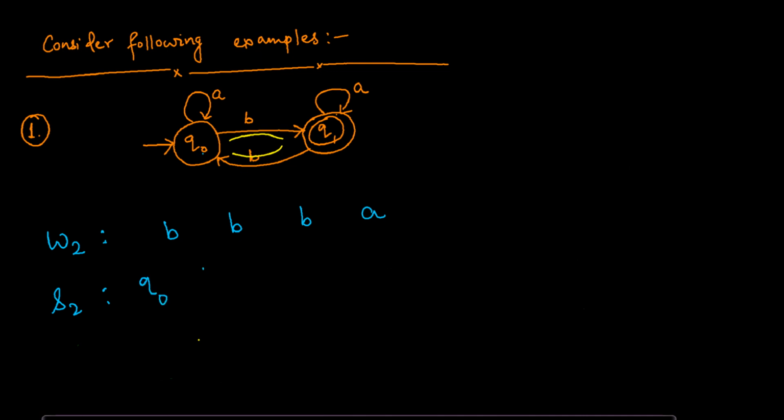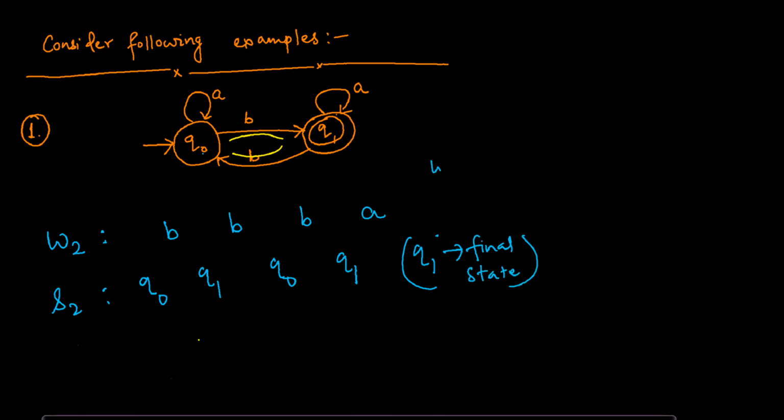Q0 on seeing B goes to Q1. Q1 on seeing A goes to Q0. Q0 on seeing B goes to Q1. And Q1 on seeing A stays at Q1. Q1 is the final state.